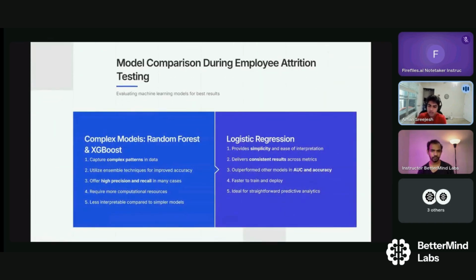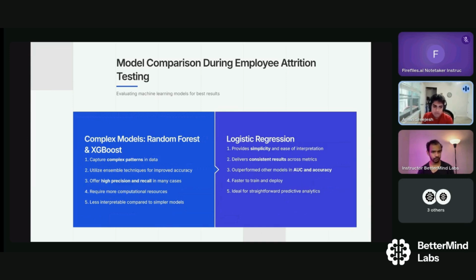So I went through quite a lot of models during my process of building this. This ranges from random forest to XGBoost to eventually logistic regression. Since this is a classification problem, there weren't a lot of models that I can use, but these are the ones I decided to test out.